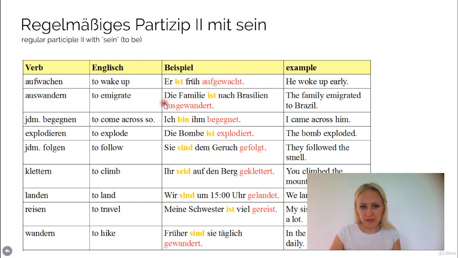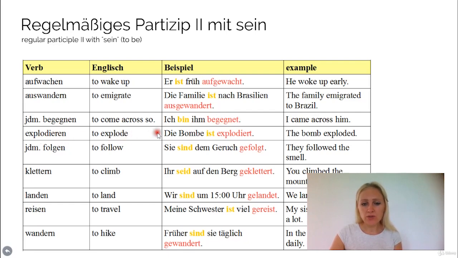Auswandern means to emigrate. Die Familie ist nach Brasilien ausgewandert. The family emigrated to Brazil, or has emigrated to Brazil if you want to use it in the perfect tense in English. Okay, then jemandem begegnen. As you see, jdm, this is a dative verb, jemandem begegnen, which means to come across someone, so whomever you come across needs to be put in the dative case. So ich bin ihm begegnet, I came across him. Ich bin ihm begegnet.